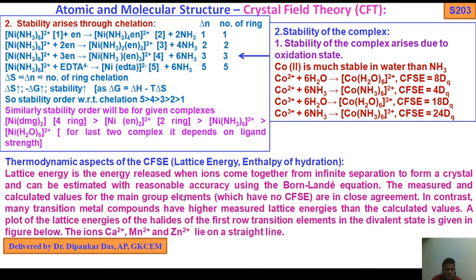The measured and calculated values for the main group elements, which have no CFSE, are in close agreement. In contrast, many transition metal compounds have higher measured lattice energy than the calculated value. A plot of the lattice energy of the halides of the first row transition elements in the divalent state is given in the figure below, which means in the next slide. The ions calcium 2+, manganese 2+ and zinc 2+ lie on the straight line.